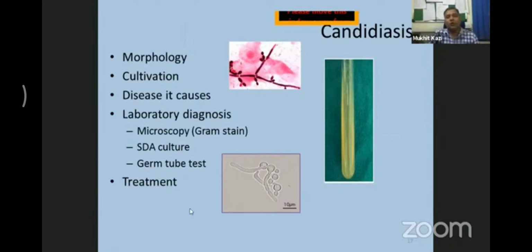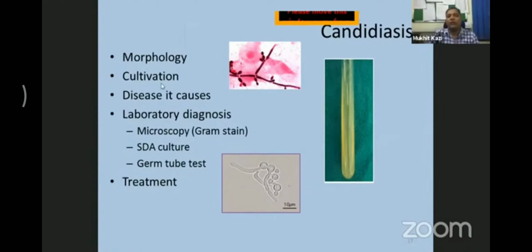So it will be helpful for all of you. How do you go about writing the short answer question on candidiasis? You have seen here on the left, I have narrated a few headings under which you need to cover candidiasis. So morphology in microbiology is too important. You cannot neglect morphology and directly go to the clinical features or pathology. You have to always remember that you need to write about the morphology. It is a gram-positive oval structure measuring 5 to 6 microns, about the size of RBCs.